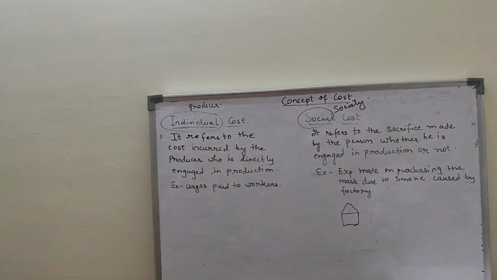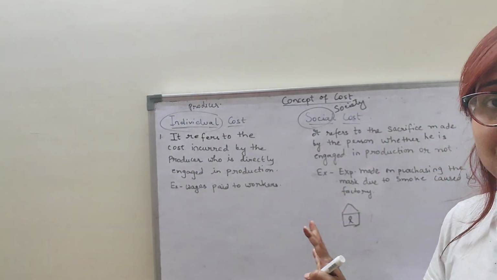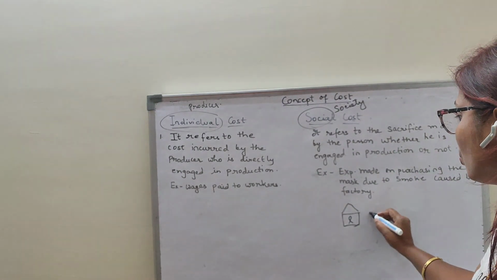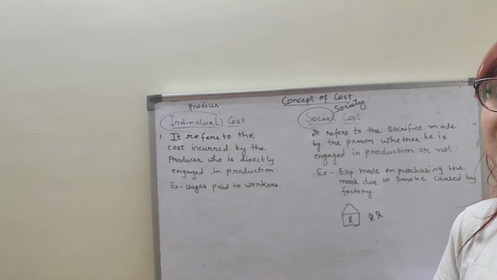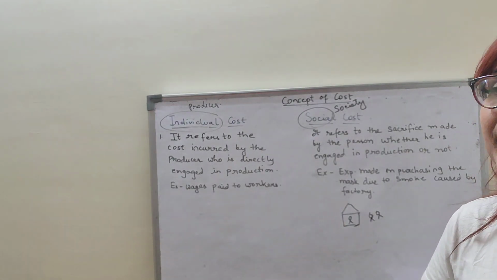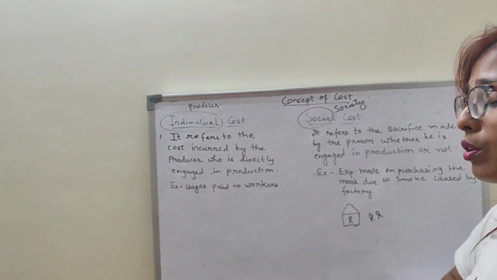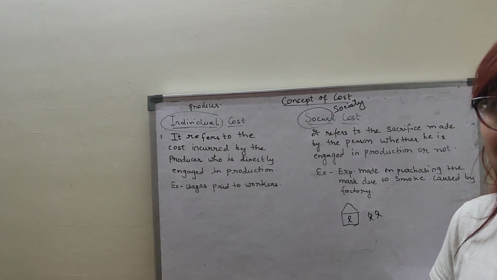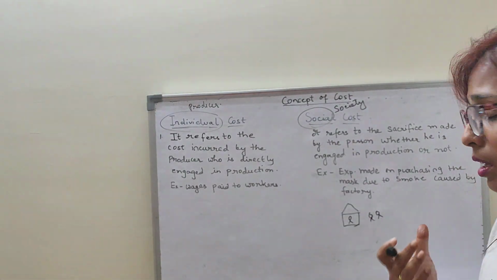So what happened? The person who is working in the factory is getting affected by that smoke, and also the person who is staying nearby or passing nearby is getting affected by the smoke coming out from the chimneys into the atmosphere. So due to the air pollution, they thought of preventing themselves. So they thought of purchasing a mask.